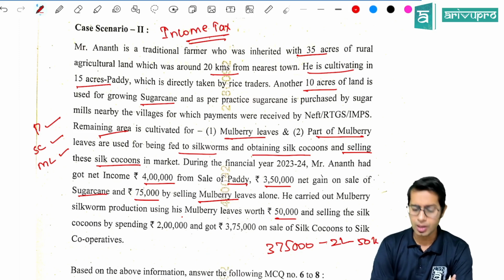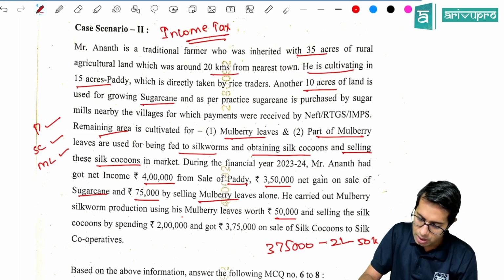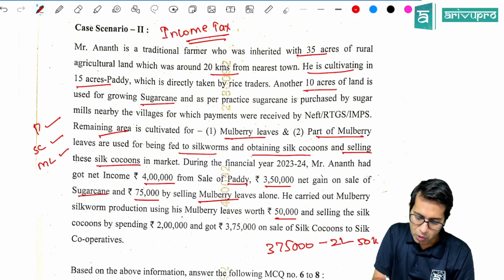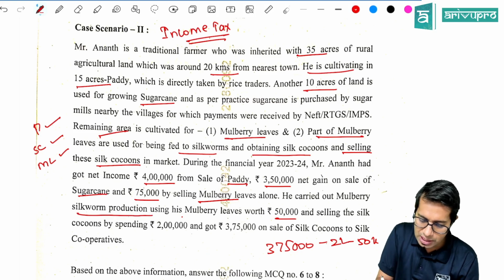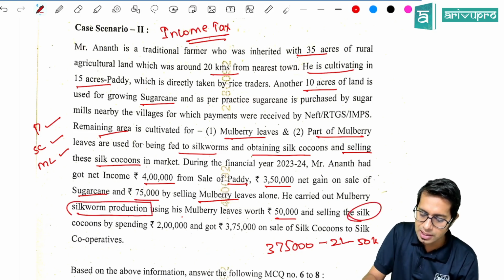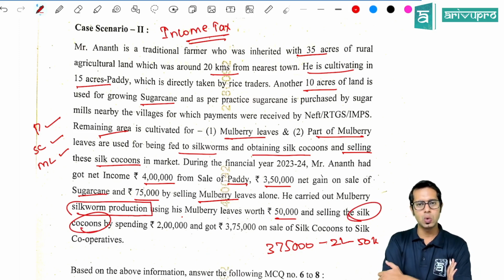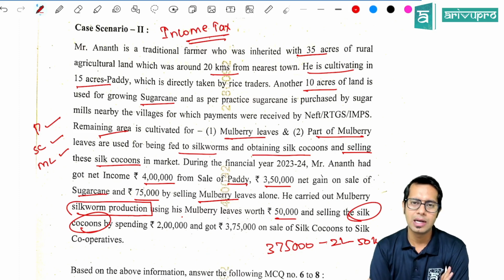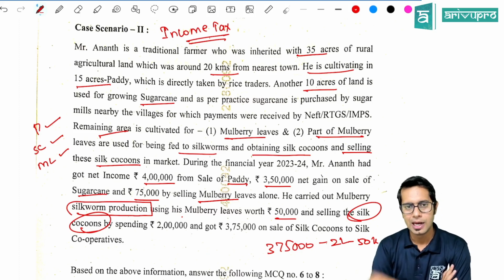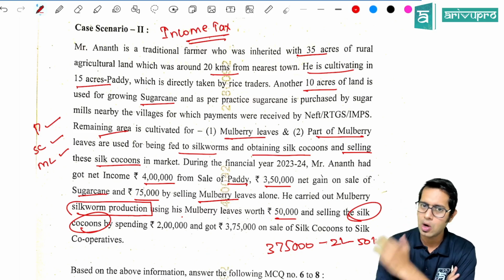Now the question over here is he carried out mulberry silkworm production using mulberry leaves. So whatever silkworm production he has done, or whatever silk cocoons he has sold in the market, which are used to make silk, whether that is agricultural activity or not agricultural activity. Now here in your income tax material, they are not referring to this point.